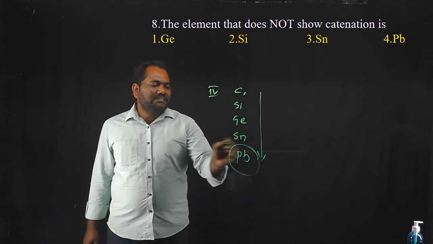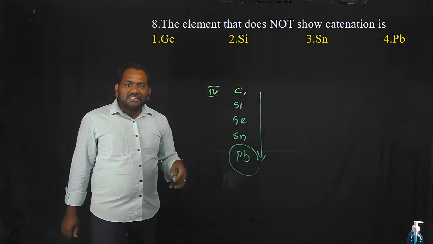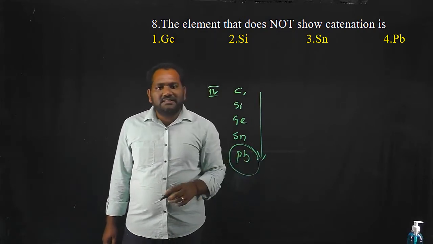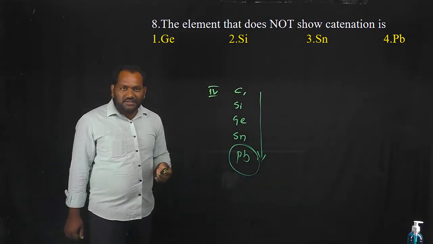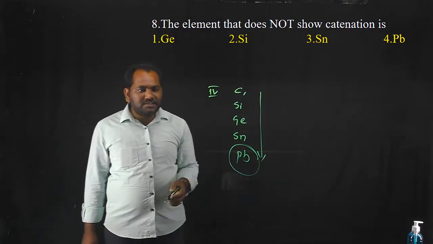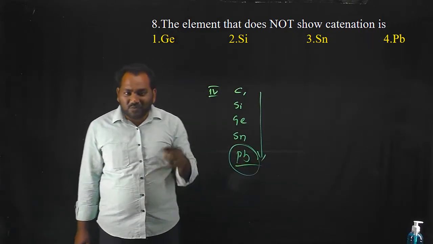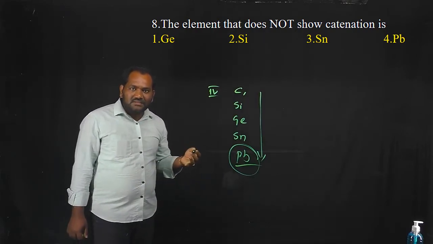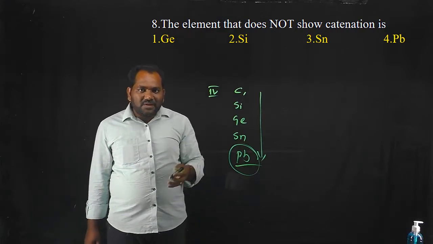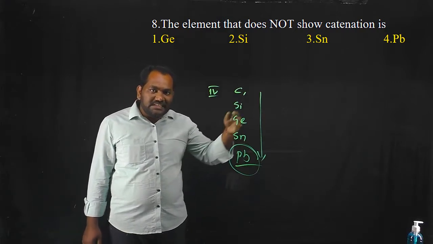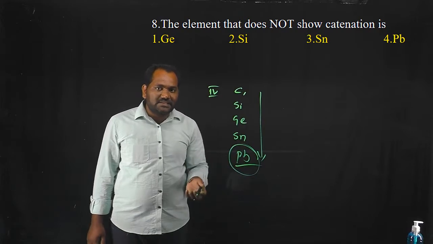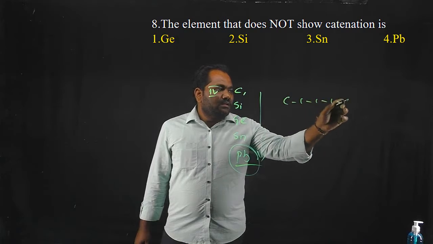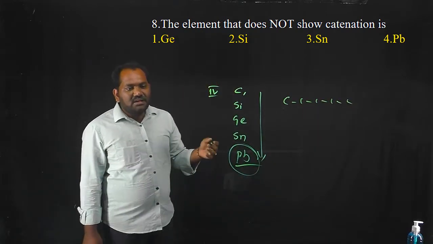So lead is the least element. Lead has least catenation property. So this element doesn't show catenation property. Then what is catenation property? Catenation property means the element can form a long chain by self-linking with its other atoms. It means carbon can form a long chain by connecting with other carbon atoms.